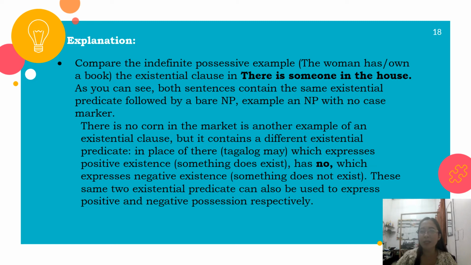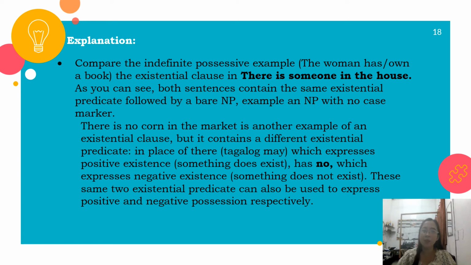Compare the indefinite possessive example, the woman has or owns a book, with the existential clause "there is someone in the house." As you can see, both sentences contain the same existential predicate, followed by a bare noun phrase, that is, a noun phrase with no case marker.